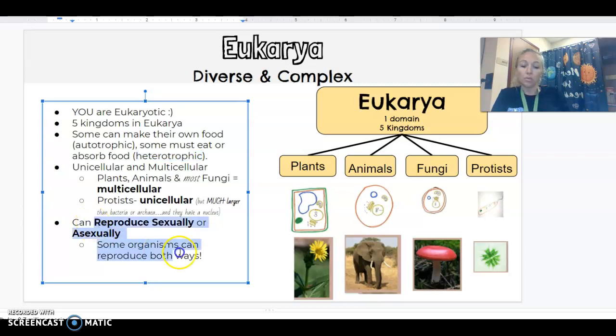These vocabulary words are what we're focusing on this unit. Eukaryotes can reproduce both ways: some reproduce sexually, some reproduce asexually, and some can reproduce both ways. So we're going to look at that vocab and be able to distinguish between those two things.